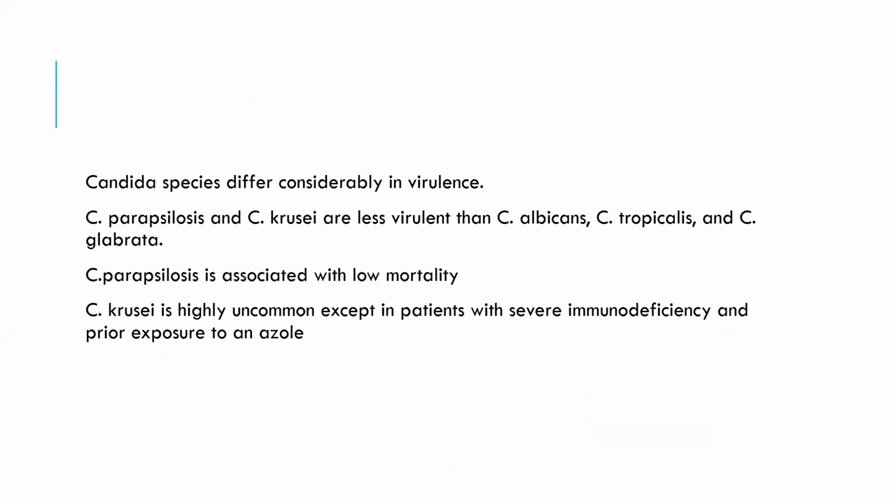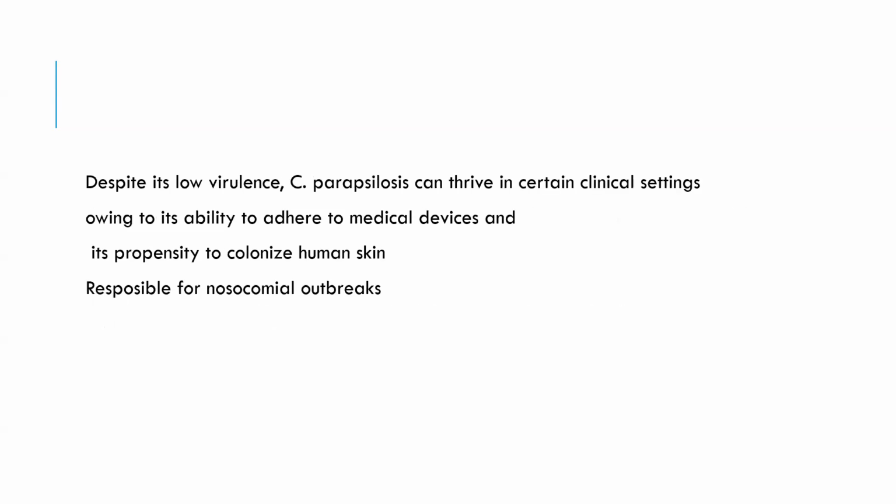These Candida species also differ considerably in virulence. Candida parapsilosis and Candida krusei are less virulent. Candida albicans, tropicalis, and glabrata are more virulent than these two species. Candida parapsilosis is associated with low mortality. Candida krusei is highly uncommon except in patients with severe immunodeficiency and prior exposure to azoles.